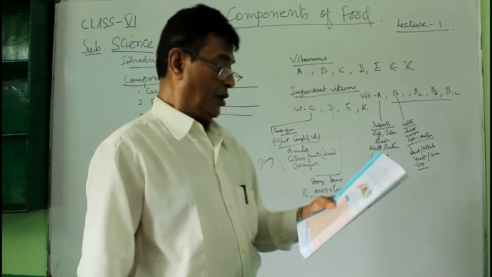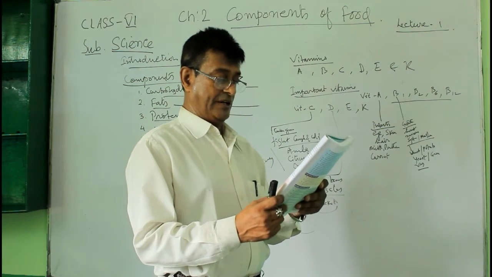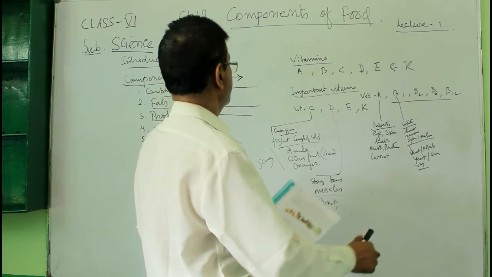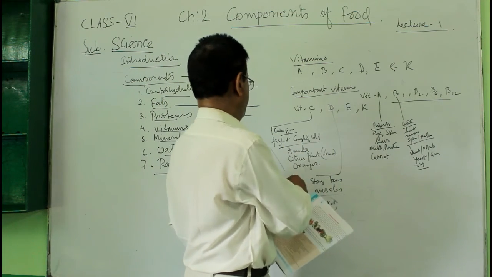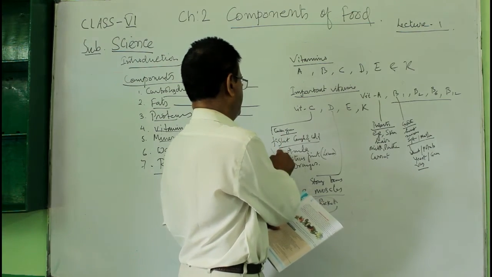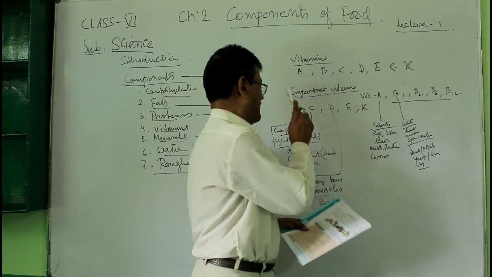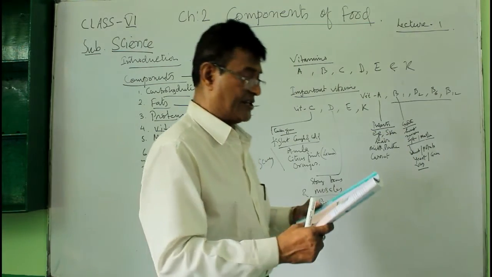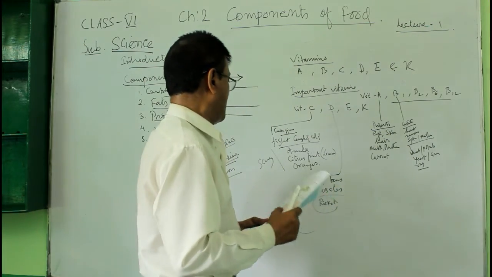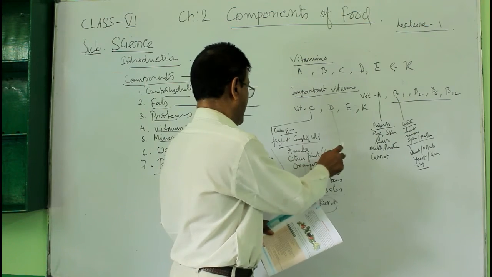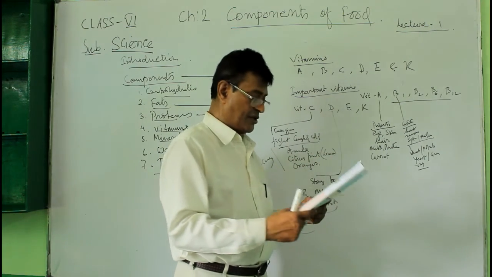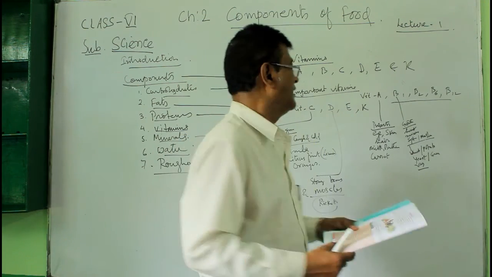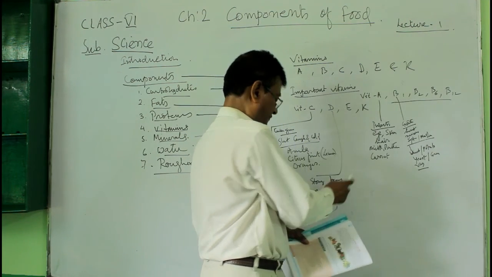Well children, so your question number 8, name the vitamin which keeps the teeth, gum and joints healthy and helps to fight diseases. That is vitamin C. Vitamin C makes teeth and gums strong, and helps you fight against diseases. It prevents cold and cough, and you get it from amla and citrus fruits like lemon and oranges. Next question, name the vitamin which is necessary for normal growth of the bones and teeth. That is vitamin D.